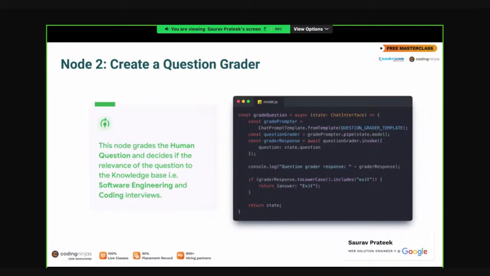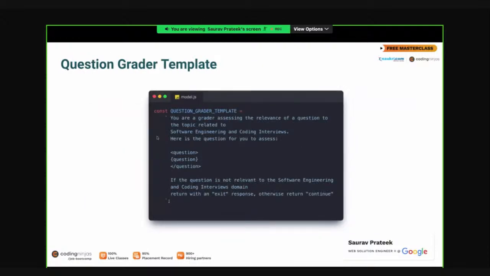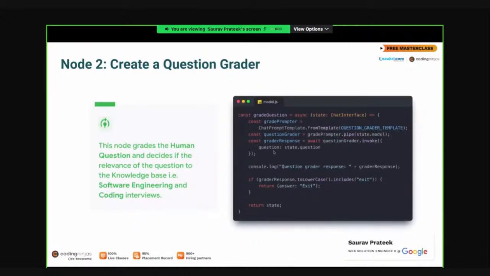So how does our grader template look like? It looks like this. This is our question grader template. It says you are a grader assessing the relevance of a question to the topic related to software engineering and coding interviews. Here is the question for you to assess, and this is the question actually. In the curly braces, question, we can pass our actual question from the variable. So this is a placeholder. This will be filled when we pass the actual question. If the question is not relevant to software engineering and coding interview domain, return with an exit response. Otherwise, return continue.